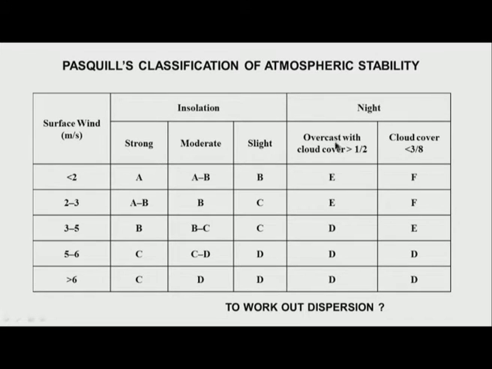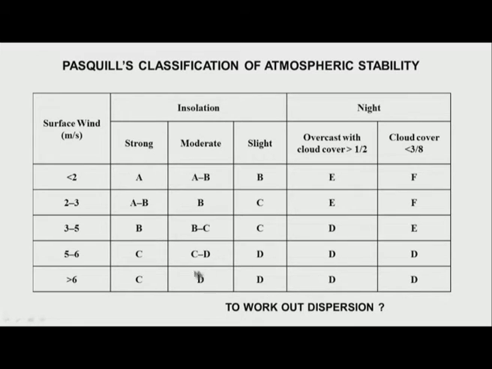But if the sky is overcast, the infrared radiation from the cloud heats the earth, and therefore it becomes slightly less stable, at E. Similarly, let us go to the opposite case, where I have very high wind speed. As we saw, the wind speed changes the lapse rate above the surface of the earth. The instability A becomes C, moderate becomes D, it becomes almost D over here.